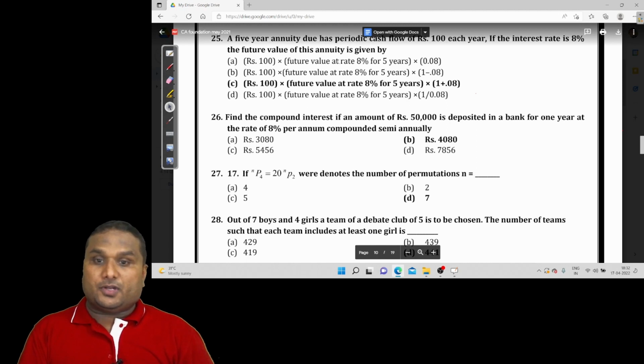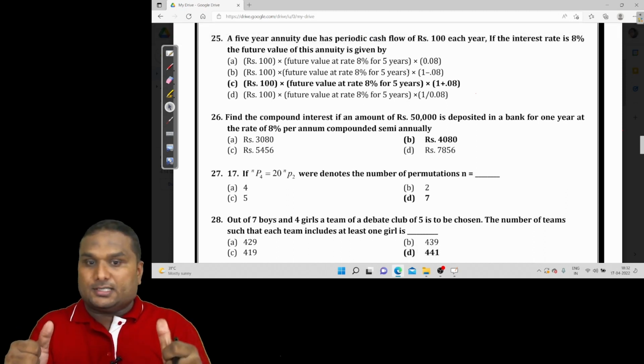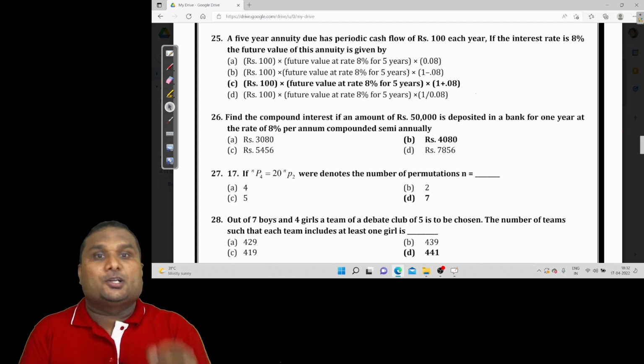So if you are not able to have enough speed, that means you have not learned the time value of money chapter with the proper techniques. So try to learn the time value of money with the techniques you need to solve the questions in seconds, not in minutes.